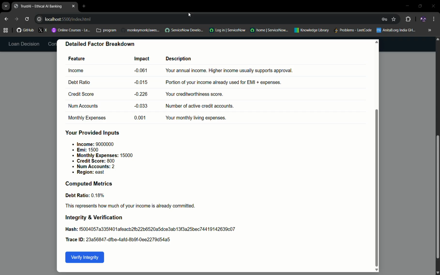That is, even if two people have the same EMI, their risk levels differ based on income. It is the most important predictor of repayment capacity. So that is why when I'm taking a loan, if my debt ratio is quite high, then the chances of my loan being approved is less.